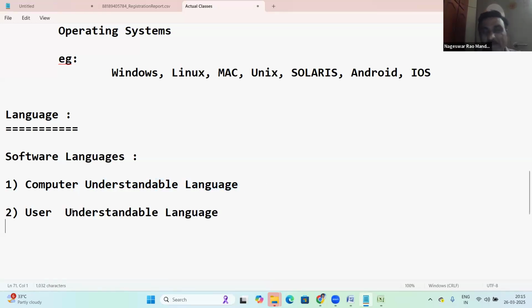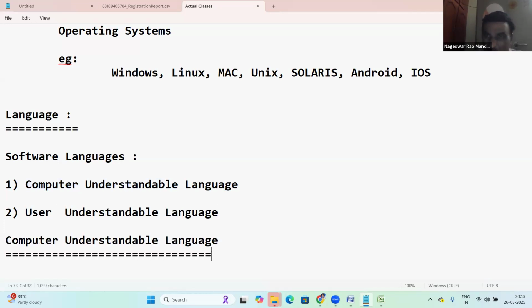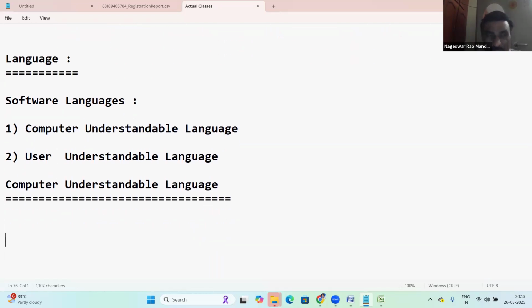Second one, user understandable language, our language. Let us see about computer understandable language. It depends on the generation of computers.